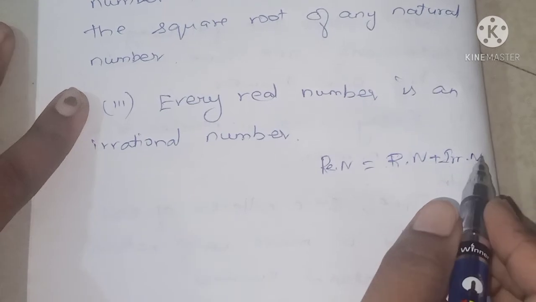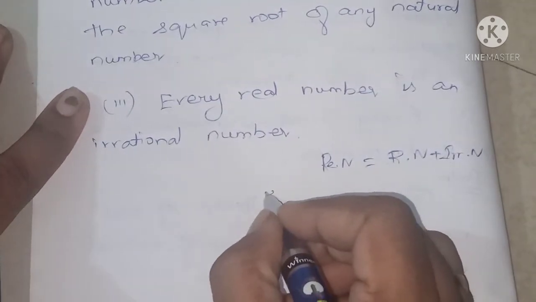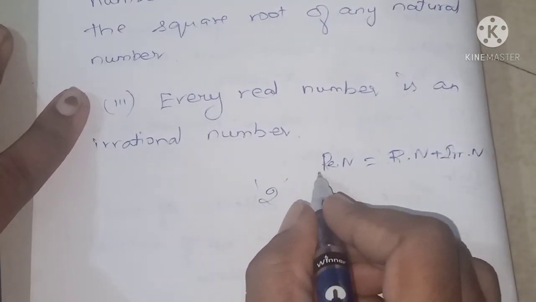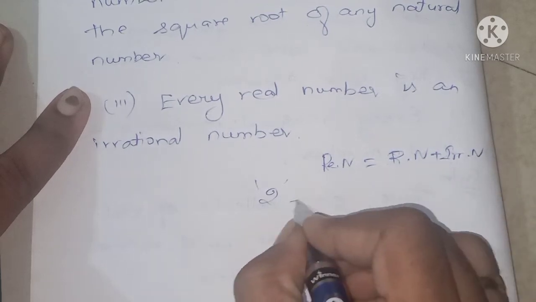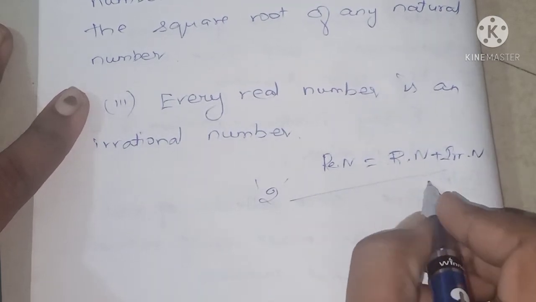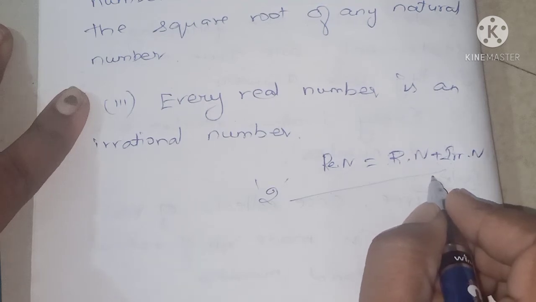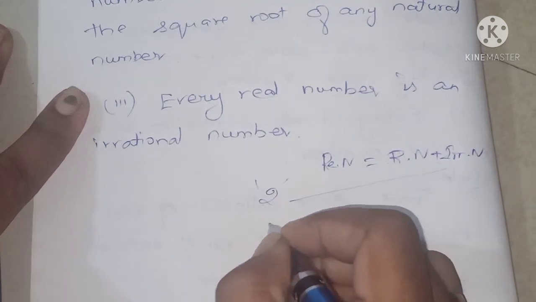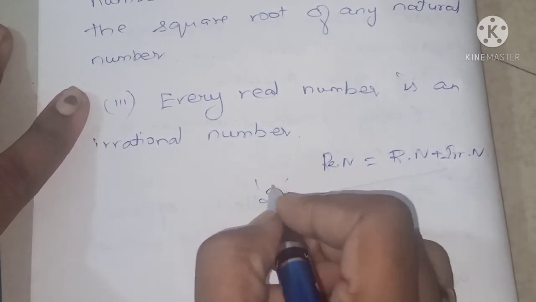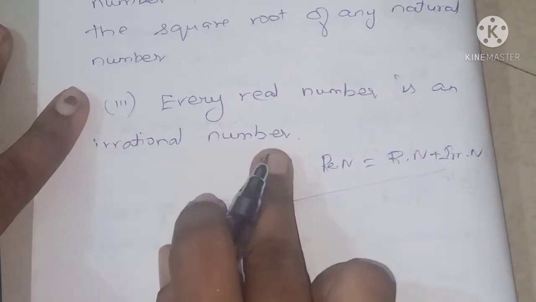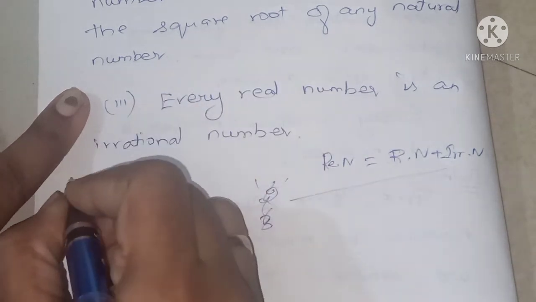It is false. If you just consider the number 2, 2 is a real number, but this 2 is not an irrational number, isn't it? If you consider 3, that is also not an irrational number. So the statement that every real number is an irrational number is false.